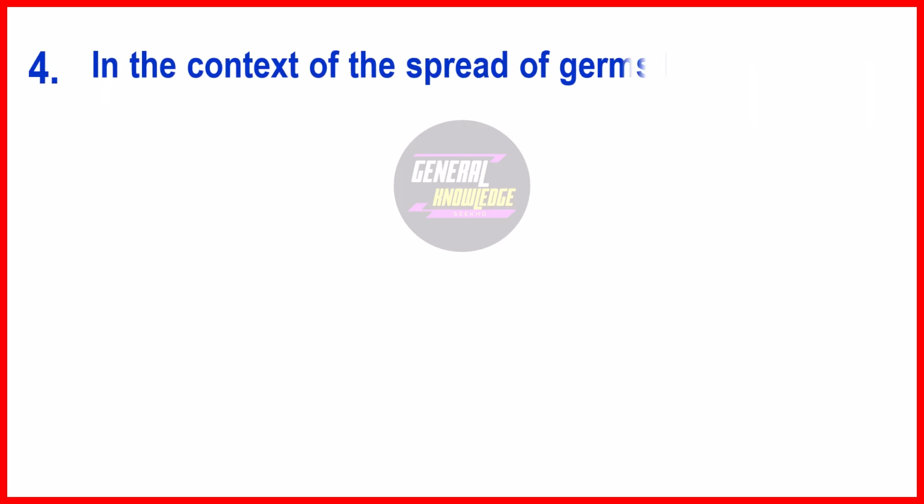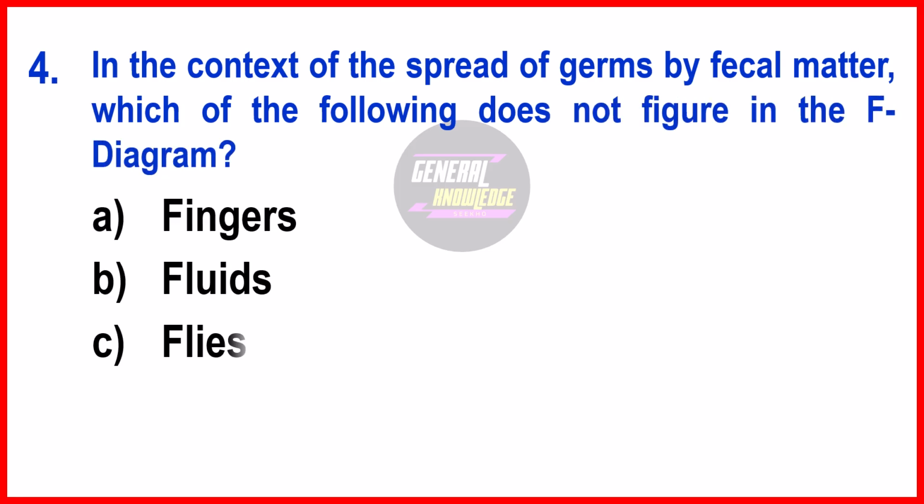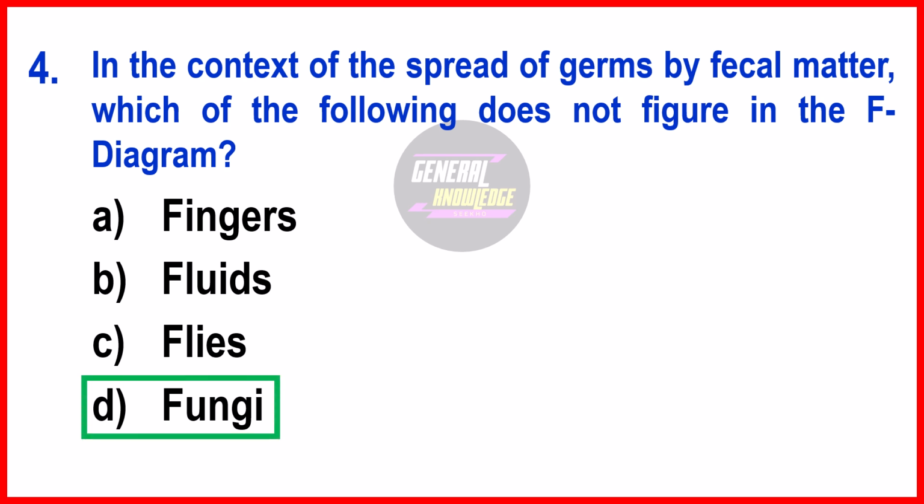Next question. In the context of the spread of germs by fecal matter, which of the following does not figure in the F diagram? The right answer is option D, fungi. The F diagram, which stands for fecal oral transmission diagram, illustrates the various pathways through which germs can spread from feces to the mouth, thereby causing infection. It focuses on 5 key elements that are fingers, flies, fields, fluids, and food.